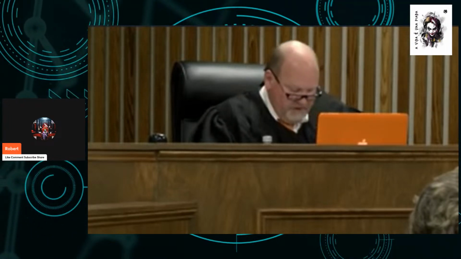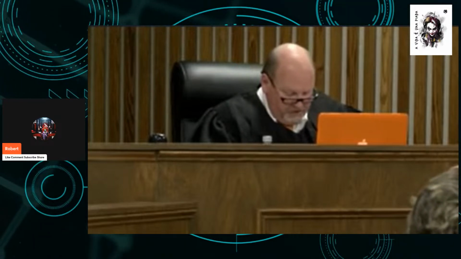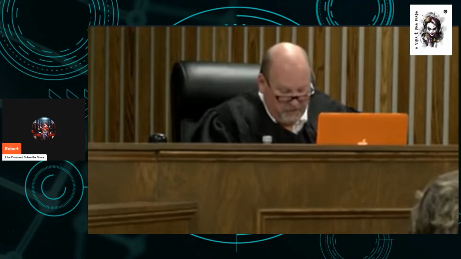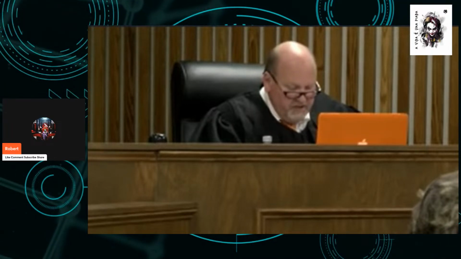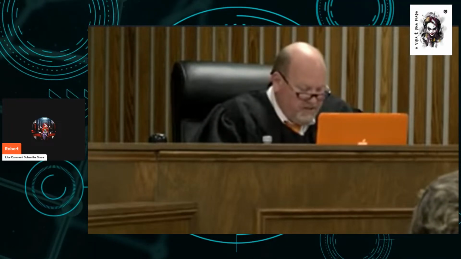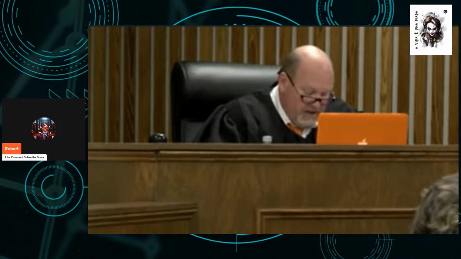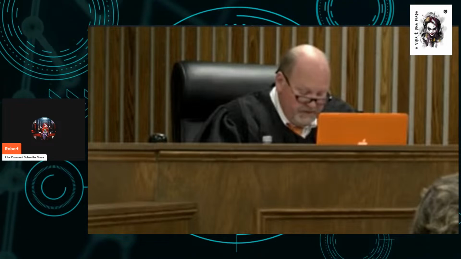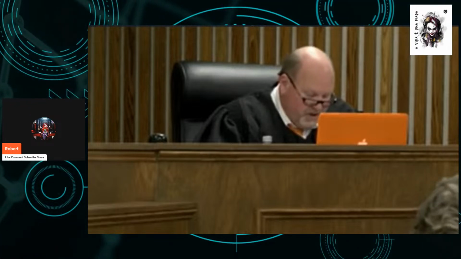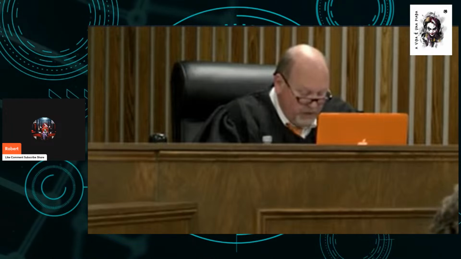Before you can convict the defendant, the state must show beyond a reasonable doubt that a person or class of persons is in the zone of danger. The zone of danger is that area in which a reasonable probability exists that the defendant's conduct would place others in imminent danger of death or serious bodily injury. For purposes of this count, recklessly, intentionally, knowingly, and serious bodily injury are defined for you in the definition section of these instructions. The requirement of recklessly is also established by acting intentionally or knowingly.